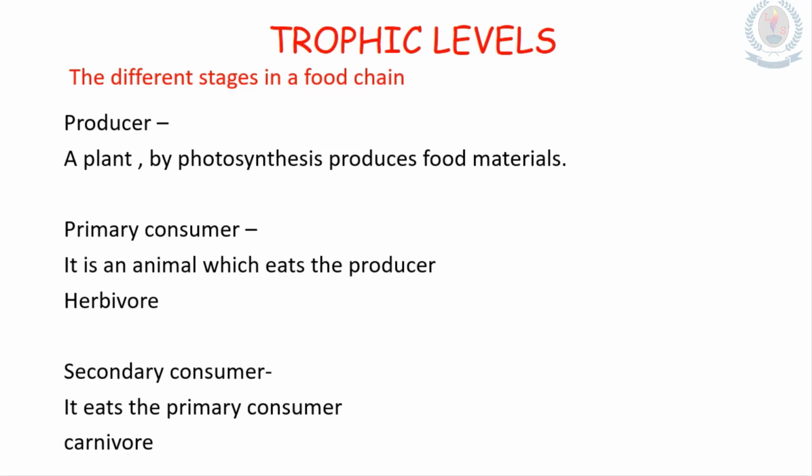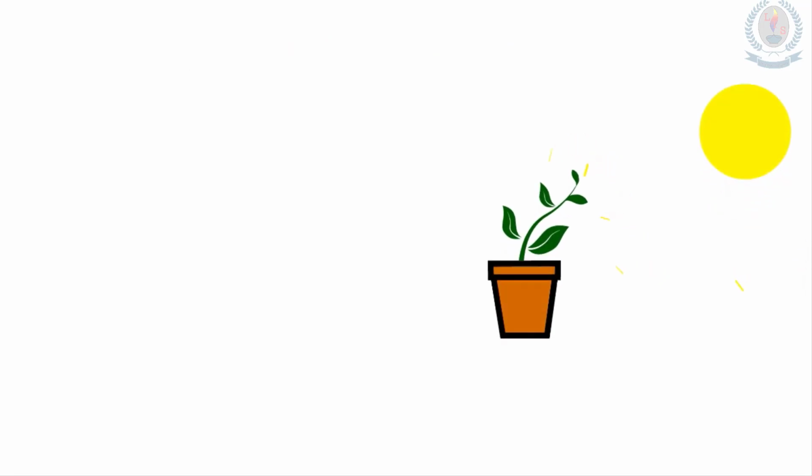Okay. Mainly these stages are there in the simple food chain. But there are some more consumers in complex food chains. We call them tertiary consumers, quaternary consumers. Likewise, we can categorize the consumers. Now look at this. Yes, we know that the plant is the producer of the food chain. The plant gets energy from the sunlight.